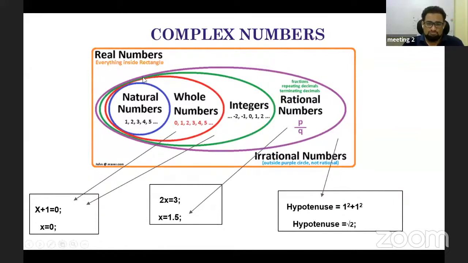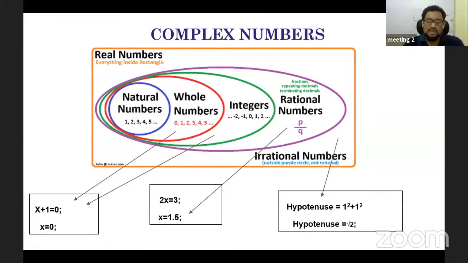Now you can see that our set of numbers increased, and 1.5 is included. But rational numbers alone are not enough in real life. Suppose you have a triangle in which the adjacent side and the opposite side are 1 and 1, then the hypotenuse is root 2. Root 2 is not a rational number, it is an irrational number. So taking rational and irrational numbers together, they form the real numbers.